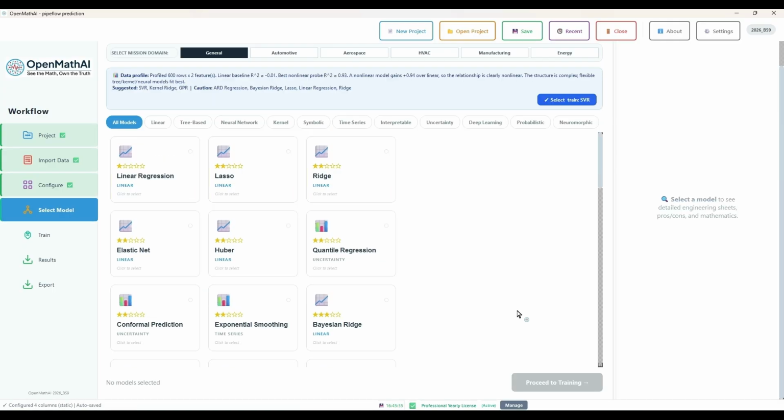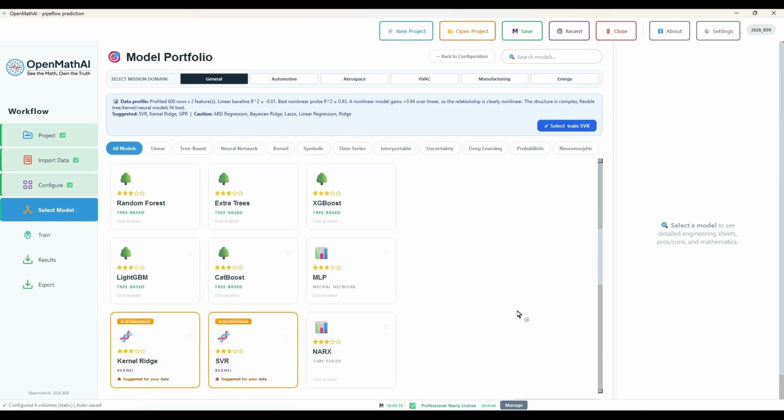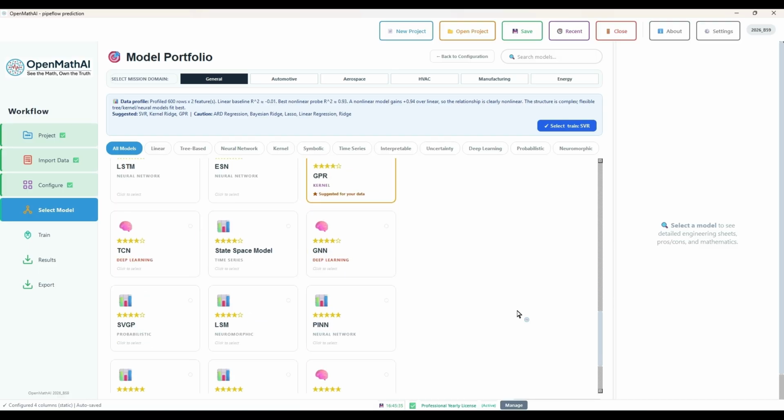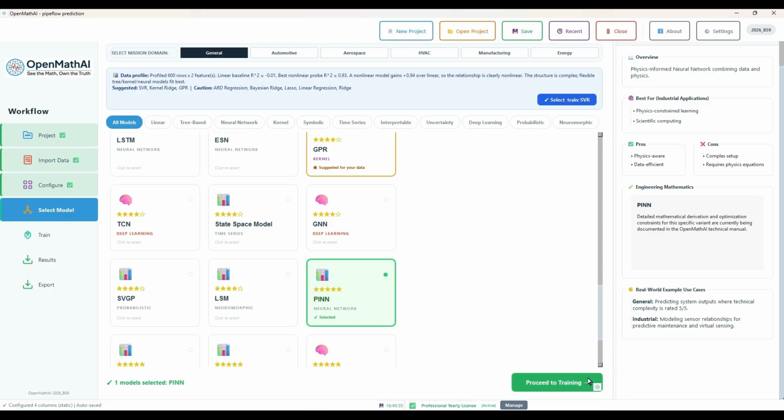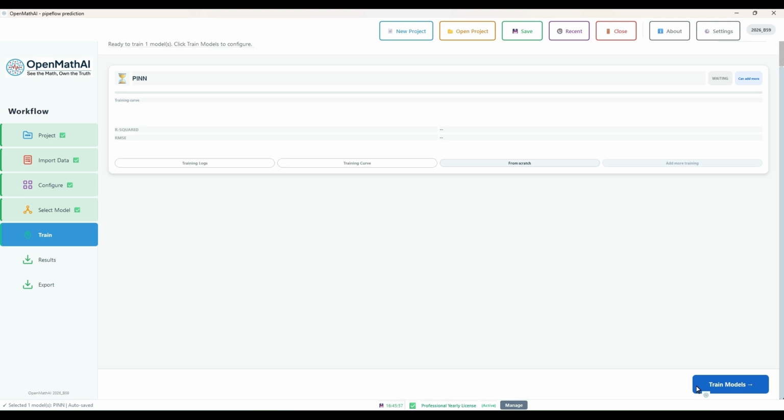Choose a model from the available machine learning models. OpenMathAI recommends suitable models and features based on the dataset. For this demonstration, select the PINN model. View the model overview, pros, cons, and real-world applications. Click Proceed to Training. You will see the selected model. Click Start Train Models.